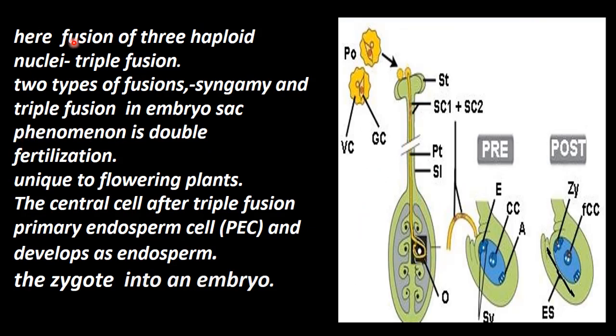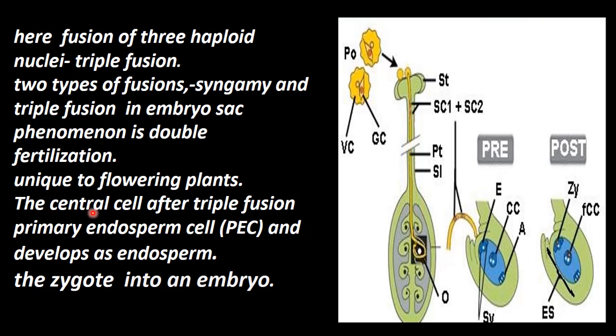So this fertilization is called double fertilization. Here is the fusion of three haploid nuclei, that is, one from the egg cell and two from the central polar cells. This is called triple fusion. So two types of fusions are there. One is syngamy: the egg cell and male gamete combination forming a zygote is called syngamy, and the other is triple fusion in the embryo sac. So there is a double fertilization. Okay, this is unique to the flowering plants.